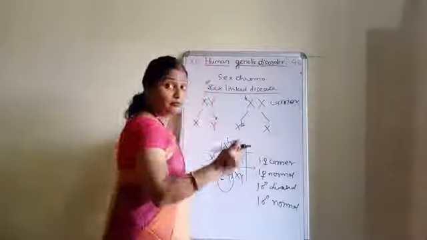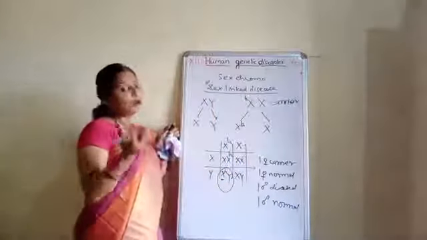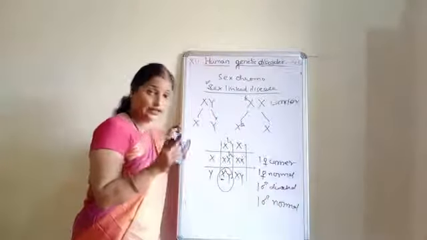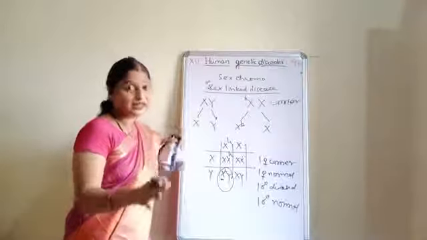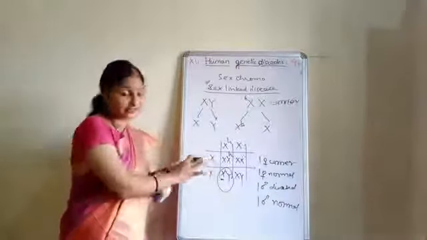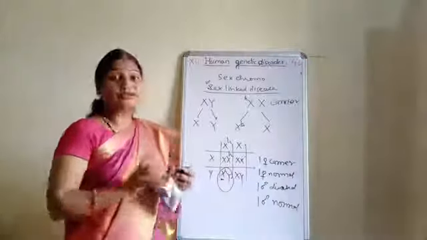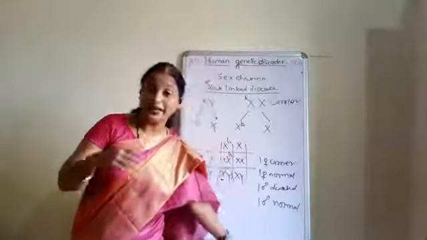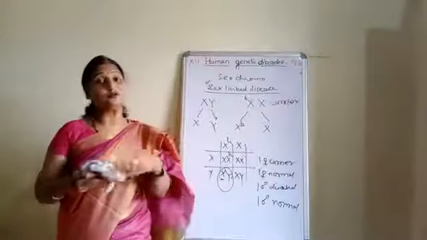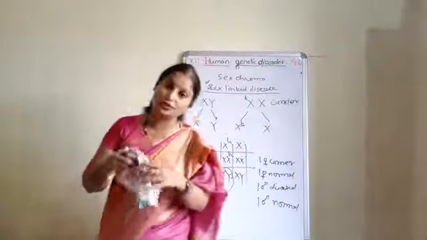Okay, but what happens in case of a male? All the males have only one X chromosome, and if that is faulty, then definitely males are going to have the disease. So this means that females always transmit the disease to their sons, and from the father the disease gets transmitted to the daughter.